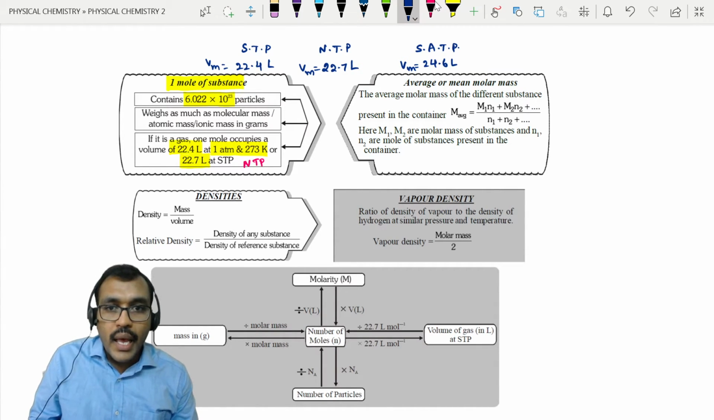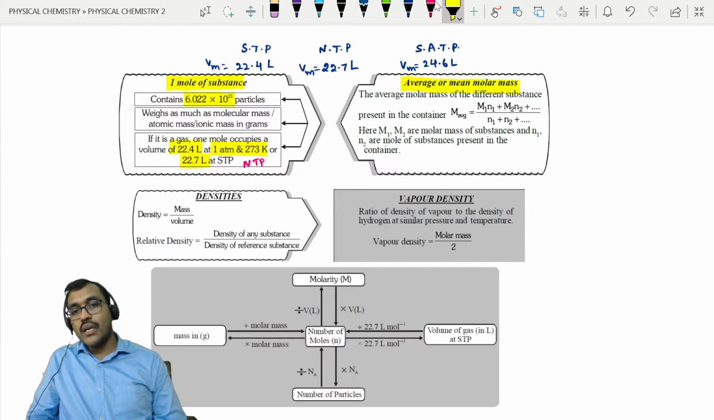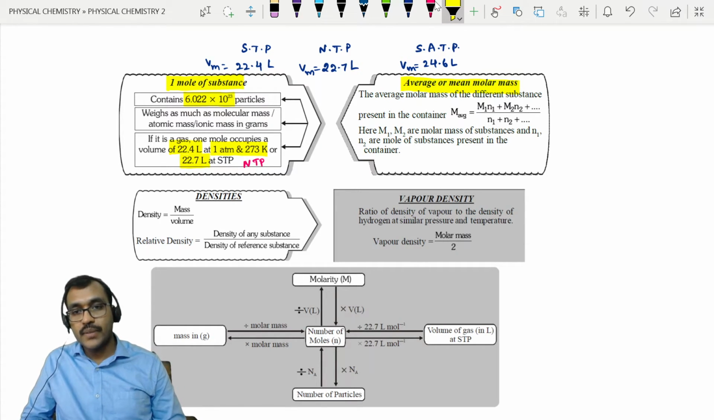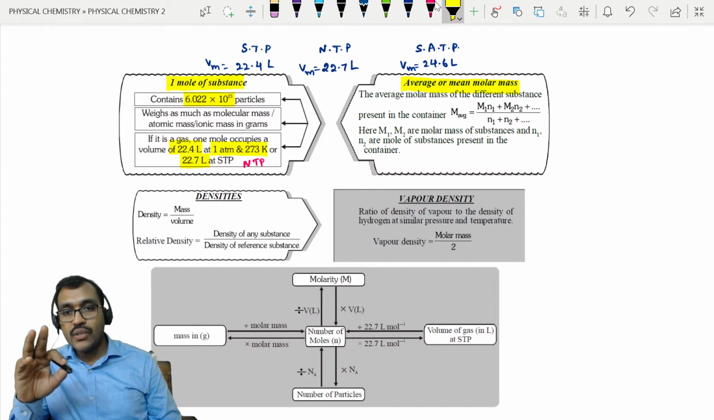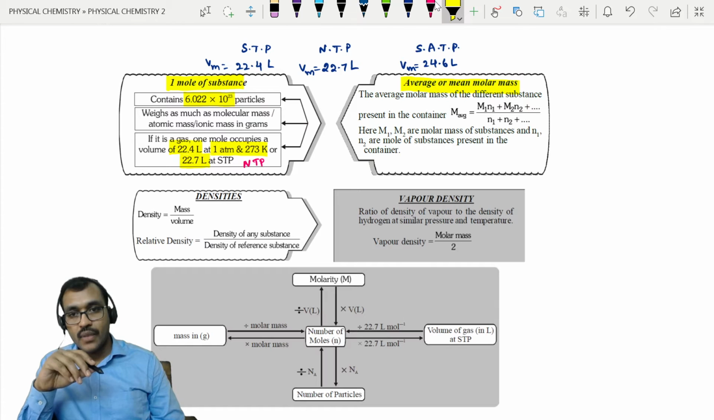Now, average molar mass. Average molar mass or average atomic mass means we will take the average of all isotopes, then you will get the average atomic mass.